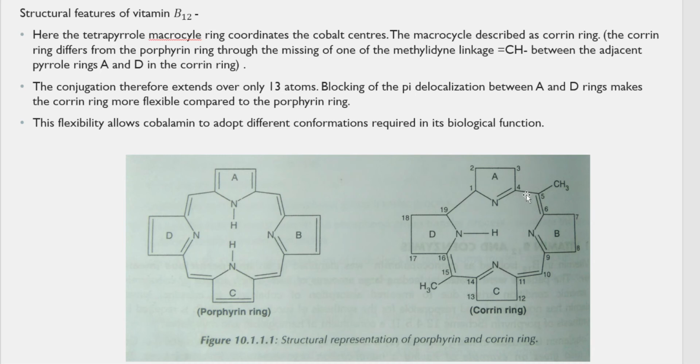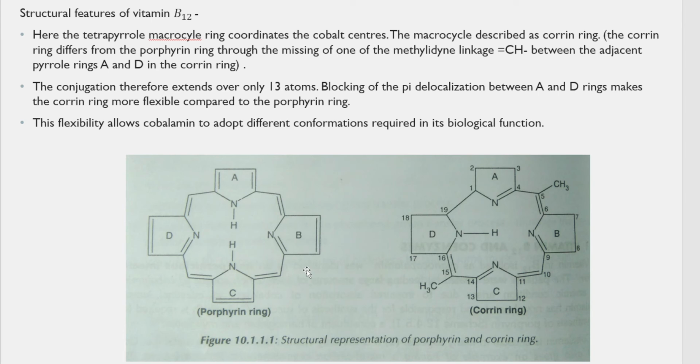That is, delocalization of electrons exists only when there are alternate single and double bonds. Since there is no alternate single and double bond over here, there is a blocking of delocalization between the A and D ring, because of which this corrin ring is more flexible compared to that of the porphyrin ring.